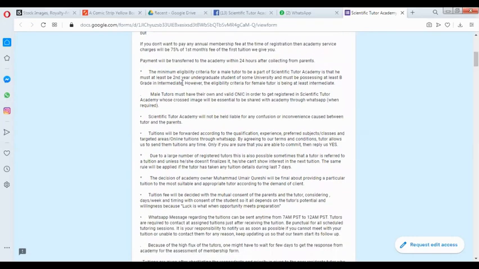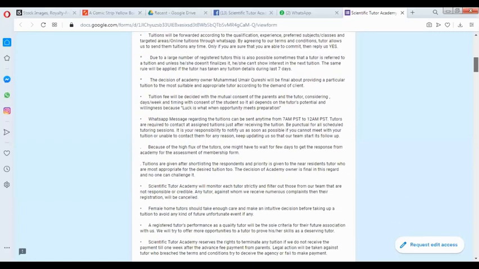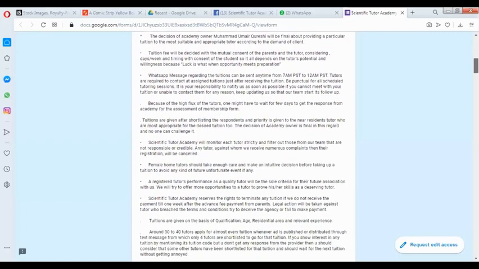The minimum eligibility criteria to get registered in Scientific Tutor Academy is to be at least a second year university undergrad student of some university and must possess at least a B grade in intermediate. For female tutors it is at least intermediate, and male tutors must have their own CNIC in order to get any tuition. For female tutors, they must show either their university ID card or college ID card snapshot, and their parents' or any of their parents' ID card snapshot for address verification. These are some of the rules which you need to read before applying in the academy. The major ones I have already told you.